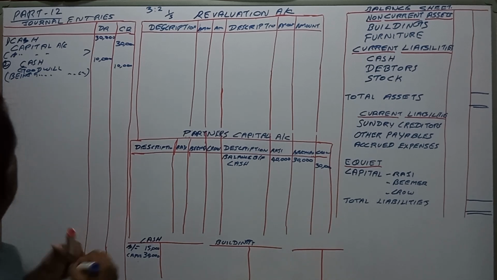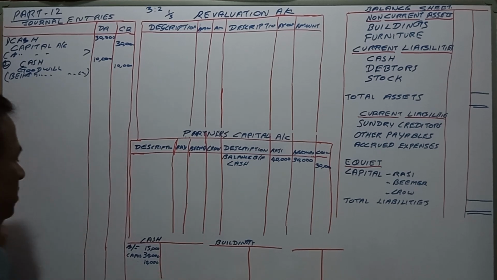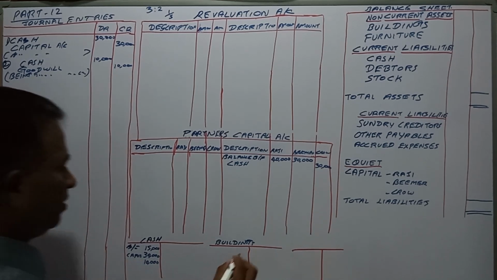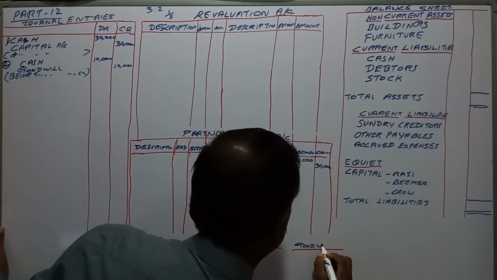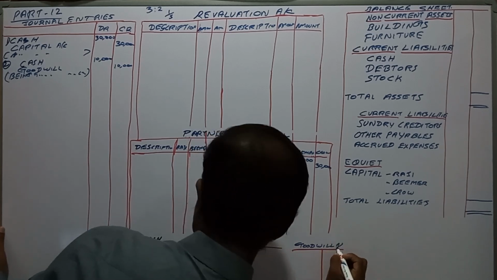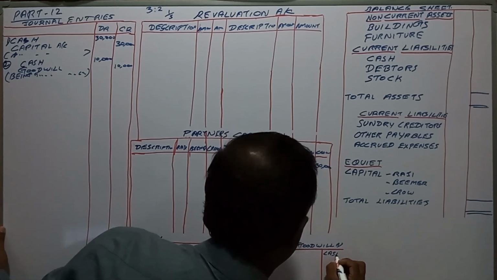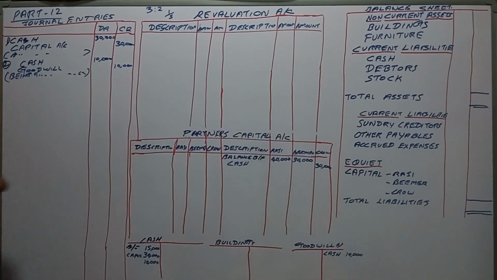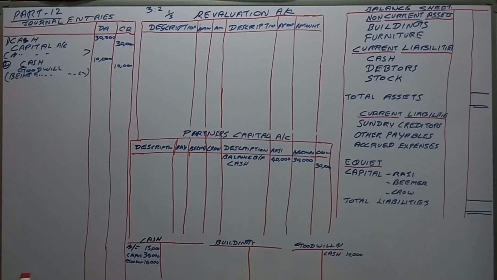Then in the ledger, cash account 10,000, and goodwill account credit 10,000.